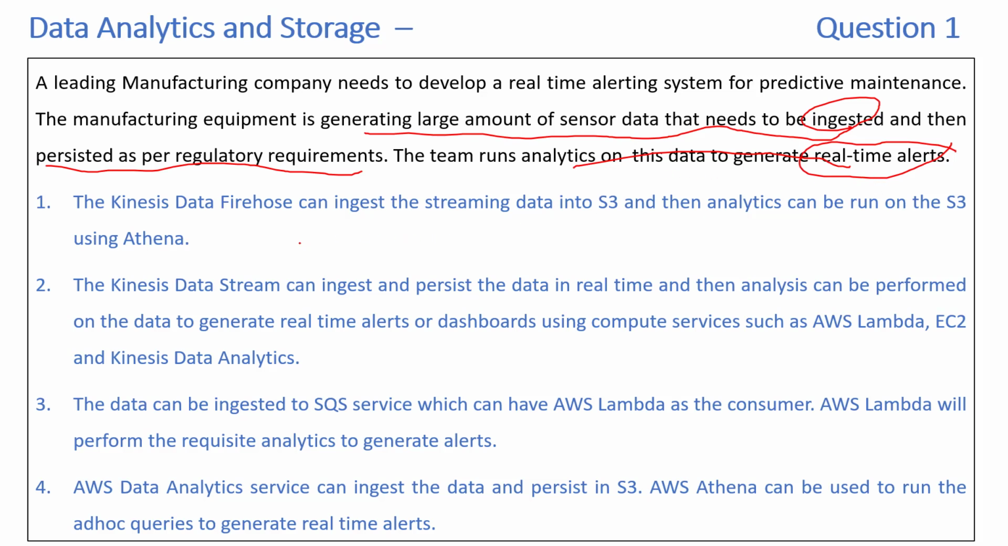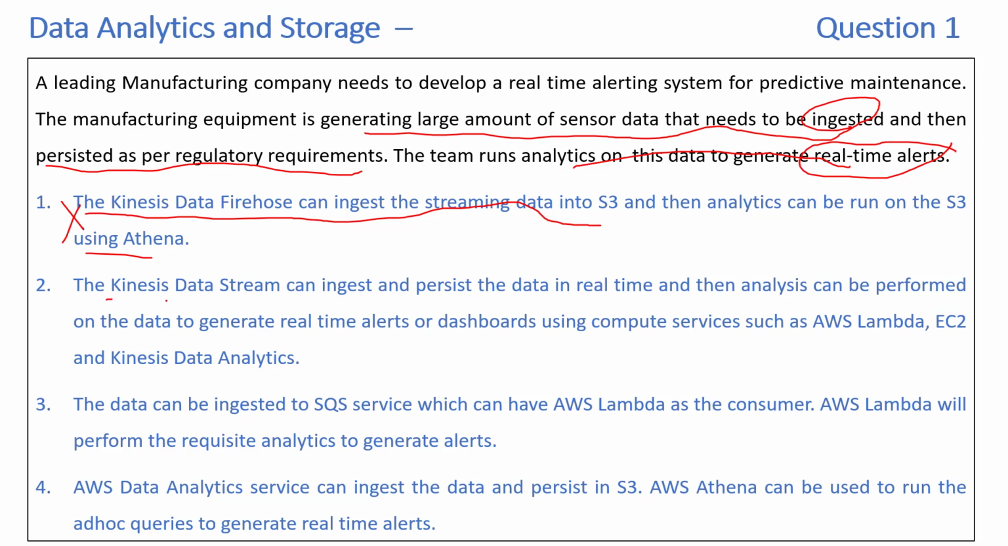Okay, now let's look at what options we have. The first one is that Kinesis Data Firehose can ingest the streaming data into S3 and then analytics can be run on S3 using Athena. So Kinesis Data Firehose, first of all, cannot ingest the data. It's more like an ETL framework. It will extract, transform, and then load it into S3 or any other destination, but it cannot ingest the data. So this is not a correct option.